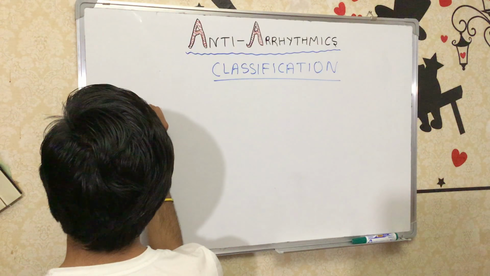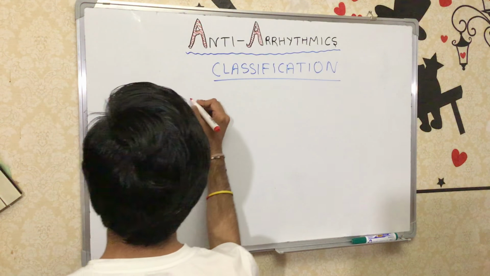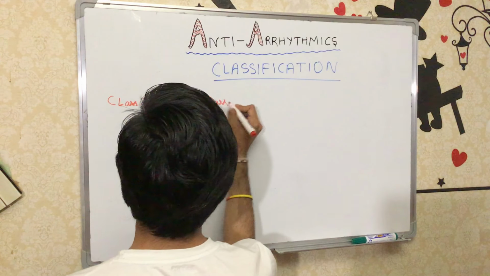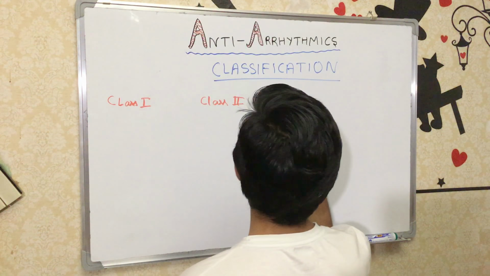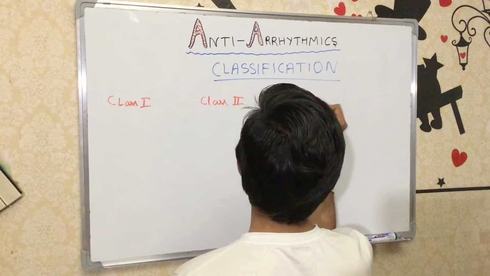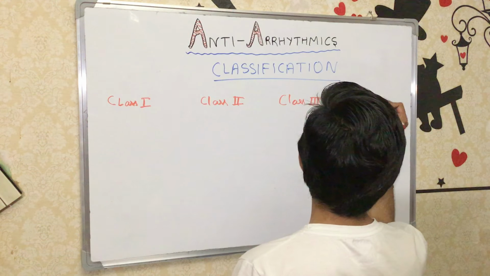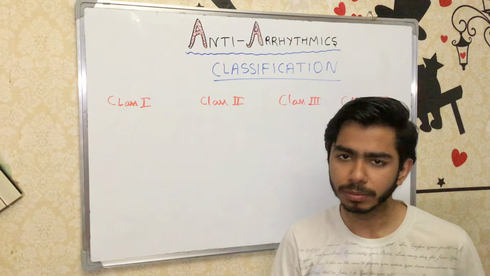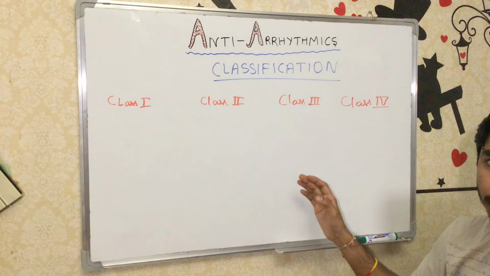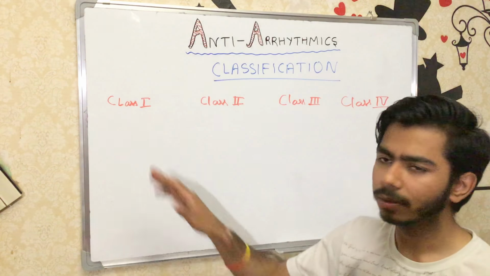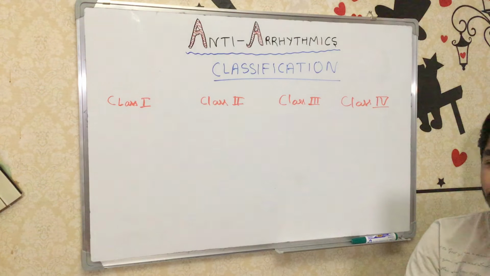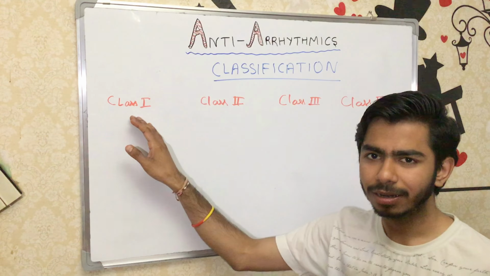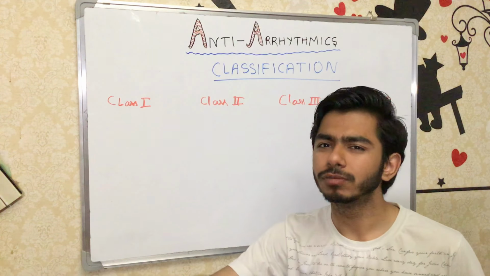Class 1, class 2, class 3, and class 4. So basically we have 4 kinds of antiarrhythmic agents. Let me tell you very superficially what classes are working on which kind of channels.